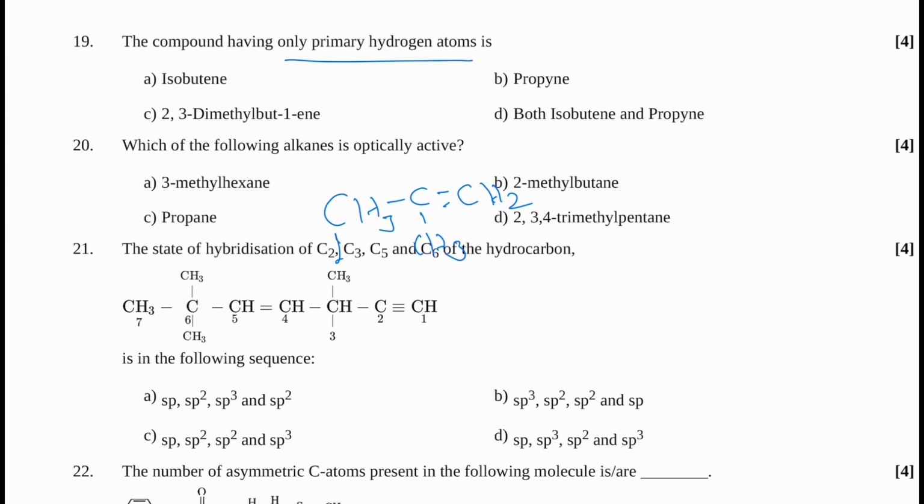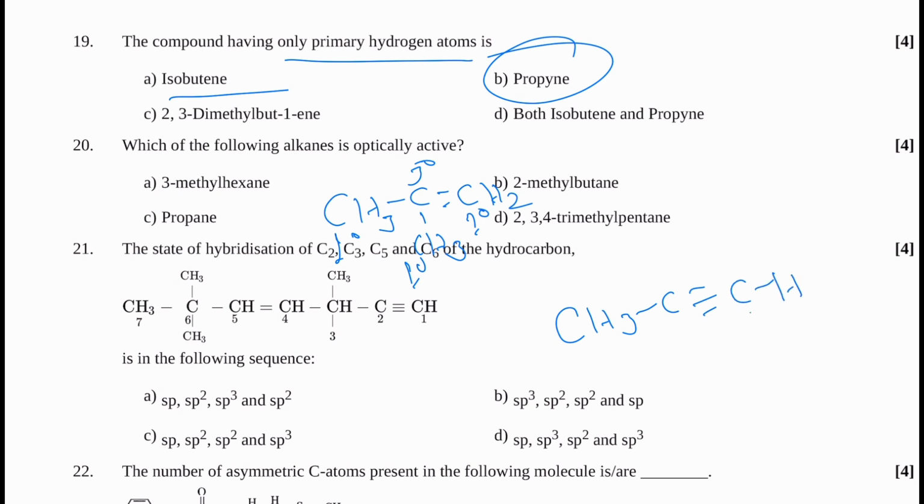So 1 degree, 1 degree, 1 degree, this is 3 degree, but here only 1 degree hydrogen is present in isobutene. Also check for propyne. CH3 C triple bond CH, this is 1 degree, and this is 2 degree. So only 1 degree. So option D is correct, both isobutene and propyne.